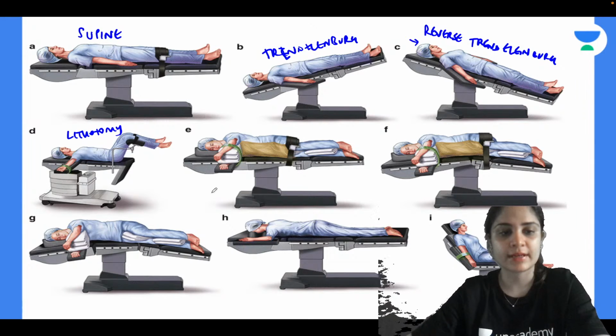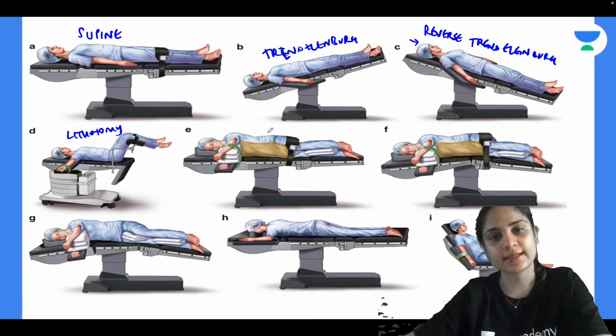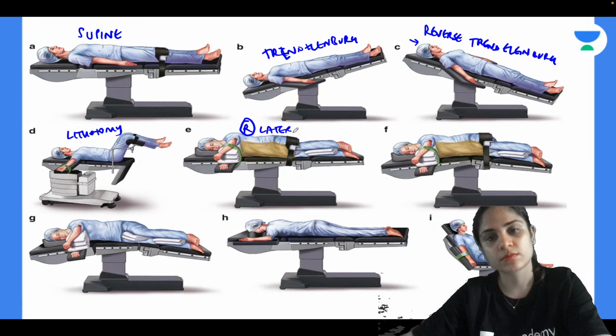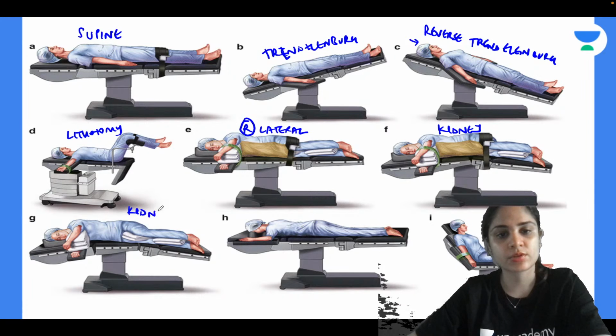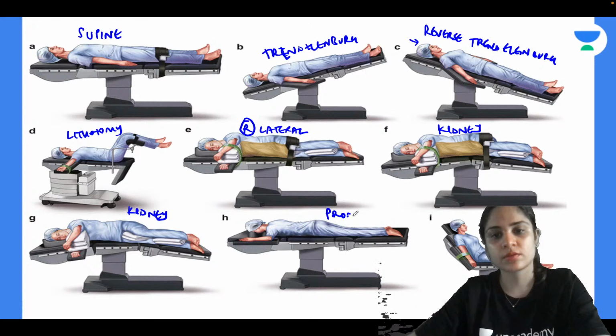Is it right or left lateral position? Okay, so the lower side is the right side, so this becomes the right lateral position. Okay, F is kidney position. So F and G is the same, it is kidney position. What is H? H is prone position.